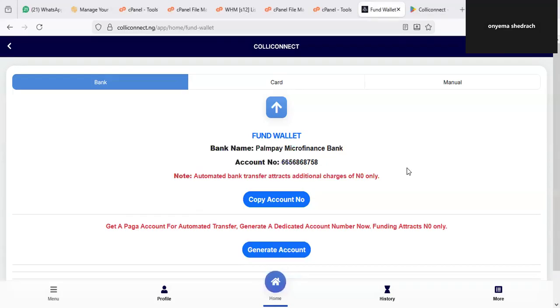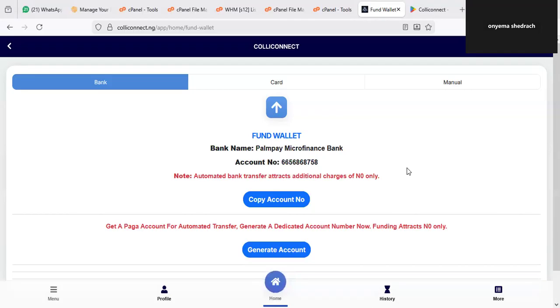I'm actually on my mobile device. I'm going to send in 200 just to add up to the 700 we have. That will make it around 900. We want to do practical because I like to do practical. Don't go out there and settle with a platform that is not reliable. Use Colliconnect today and thank me later, because this platform has proven to be reliable over and over again.